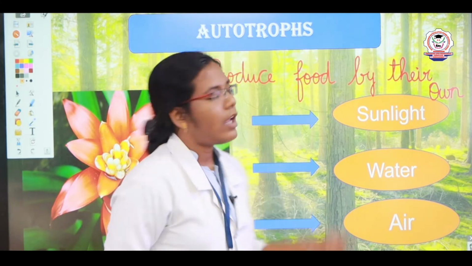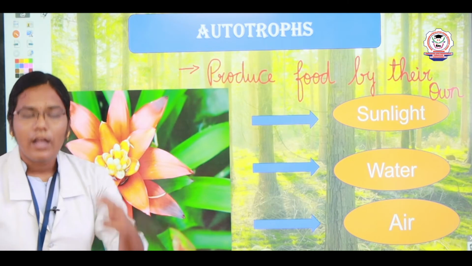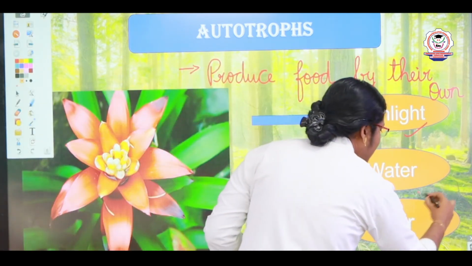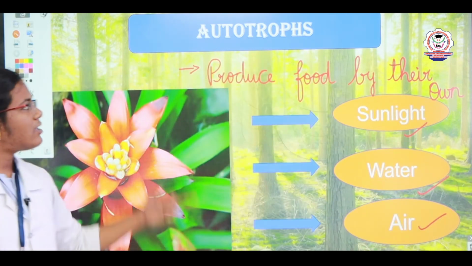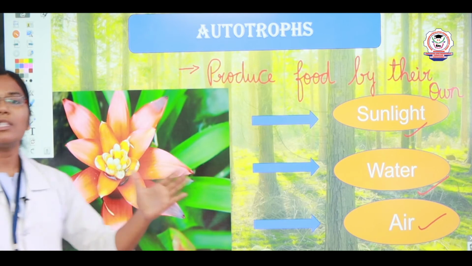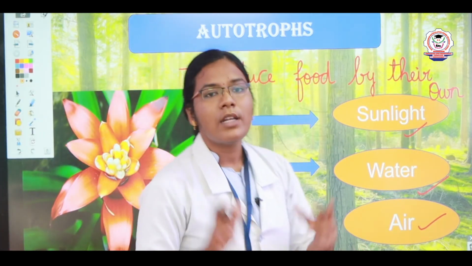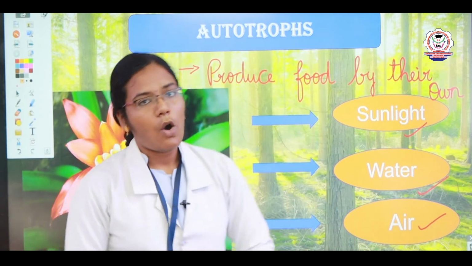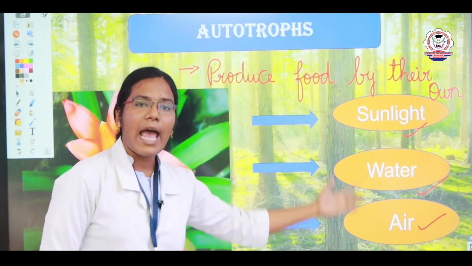So how do they produce their food on their own? With the help of sunlight, water and air. The plants which grow in the forest are mostly autotrophs. So what is an autotroph? It is nothing but one which produces its food on its own with the help of sunlight, water and air.